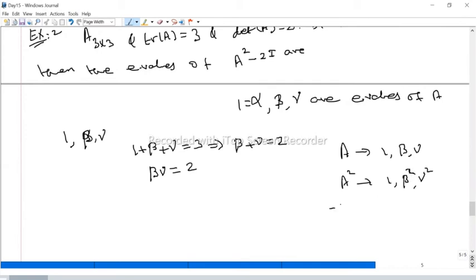What are the eigenvalues of minus 2I? The eigenvalues of I are 1, 1, 1, multiplied by minus 2. So what are the eigenvalues of A square minus 2I? Just sum. 1 minus 2 is minus 1. And this one should be beta square minus 2, and gamma square minus 2.